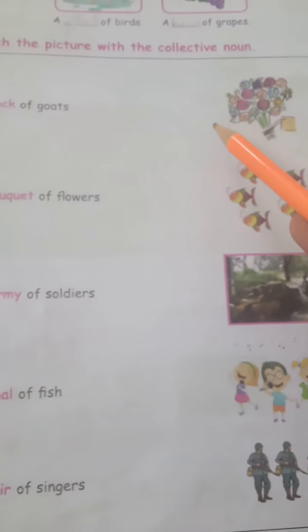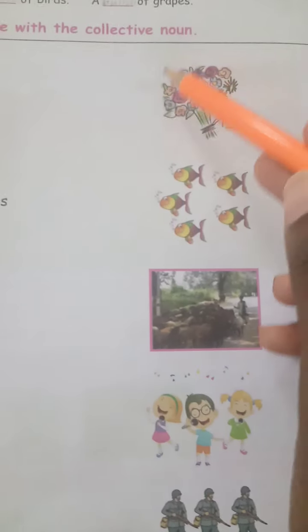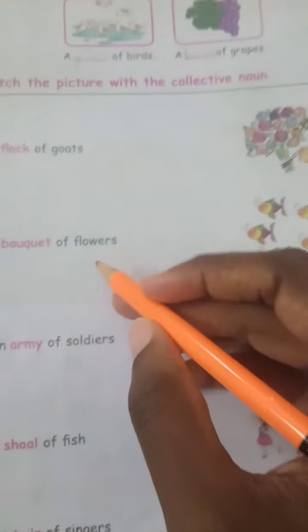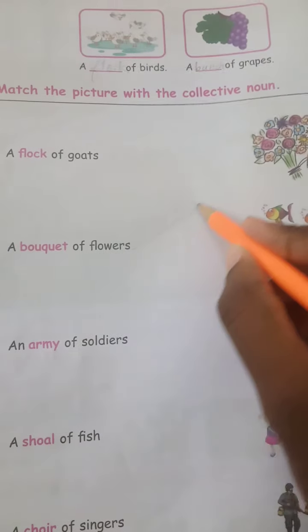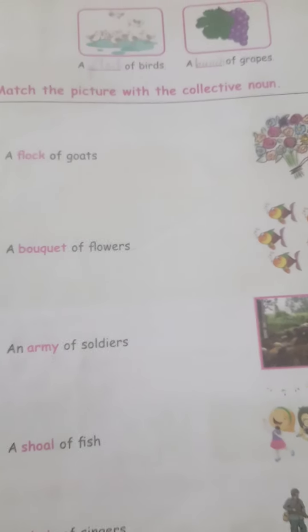So what is the first picture you can see? You can see flowers. How will you call a group of flowers? A bouquet of flowers. So where is the answer for this here? Match a bouquet of flowers.